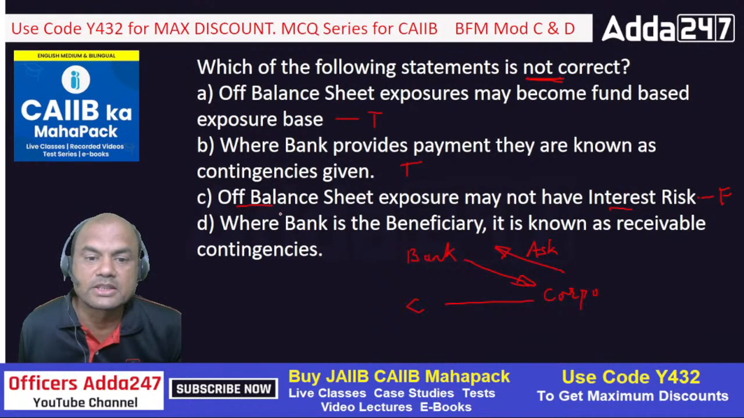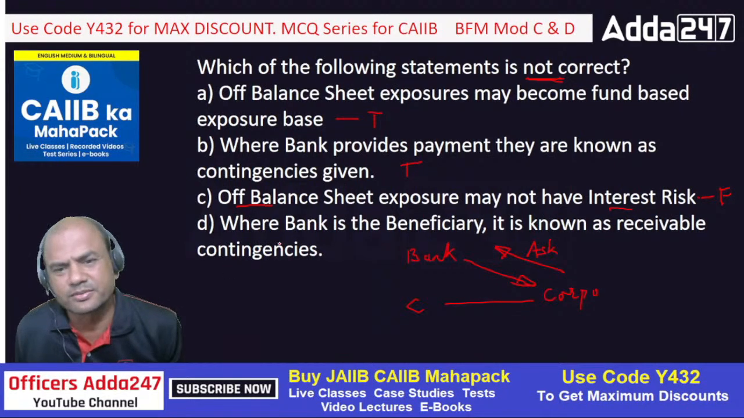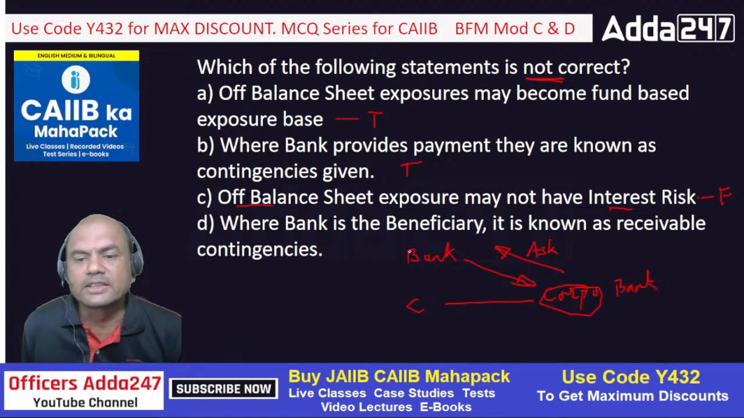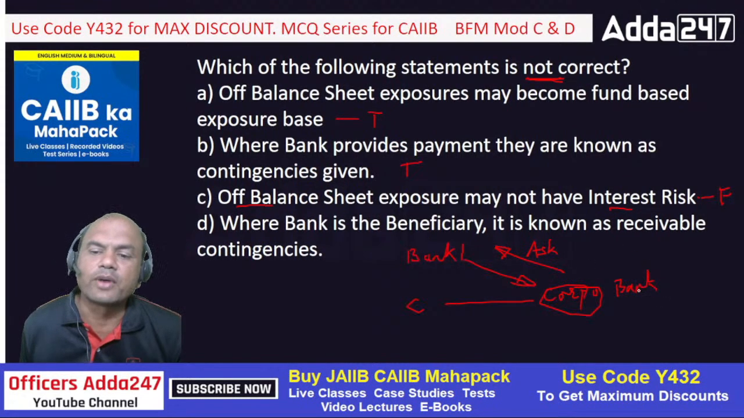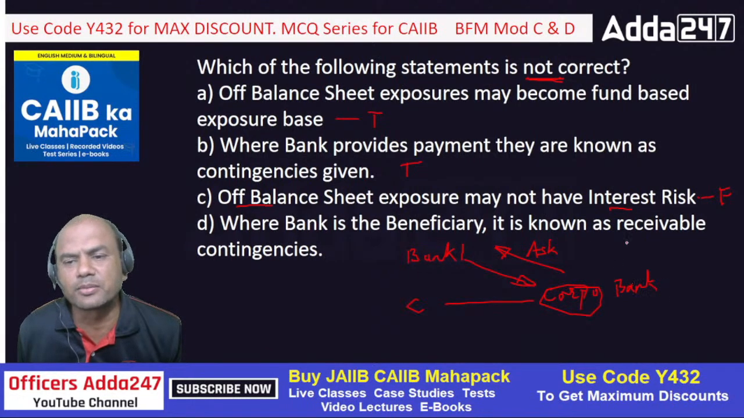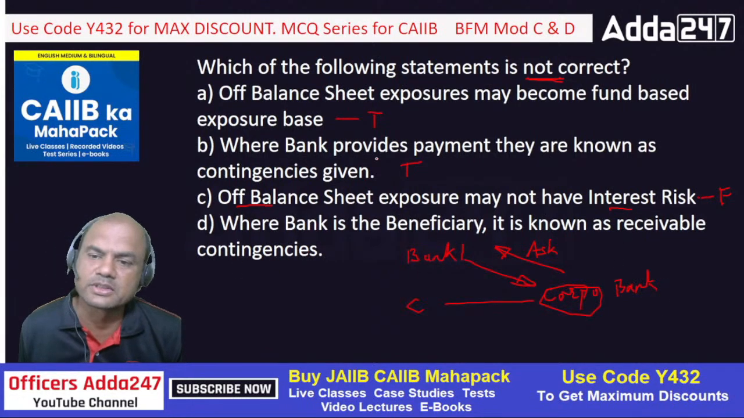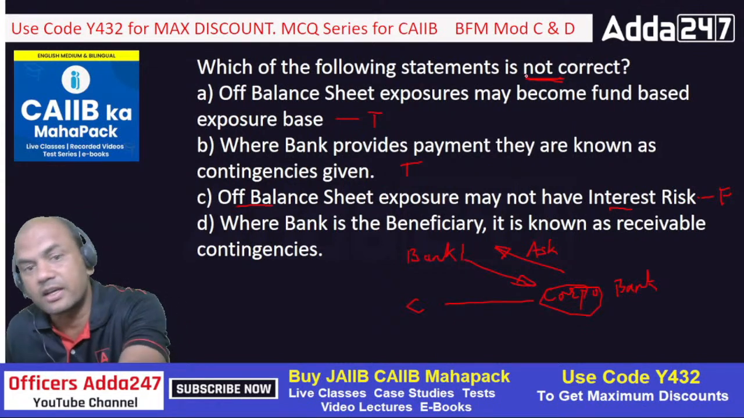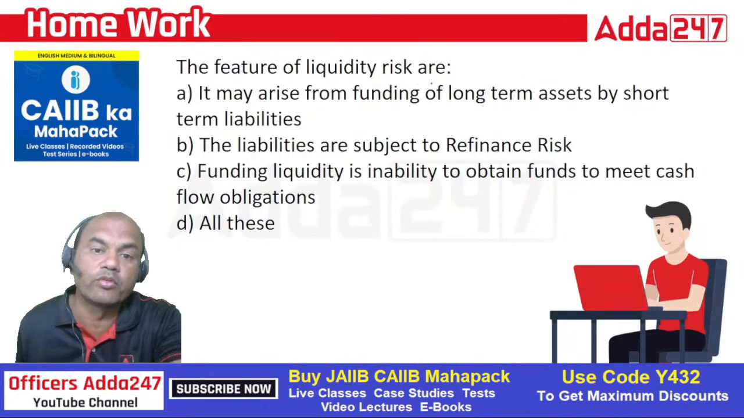This is false. Now what is this? Where bank is a beneficiary, it is known as the receivable contingent. That's obvious. Beneficiary means what? Here, in place of corporation, now I'll put this as a bank. Okay. And this is bank 1, let's say, and this is my bank. So if I have been given a guarantee by someone else, I'll definitely ask for the money. So it is called contingency receivables. So the correct answer is this: off balance sheet exposure may not have interest risk, and that is a false answer. Correct.